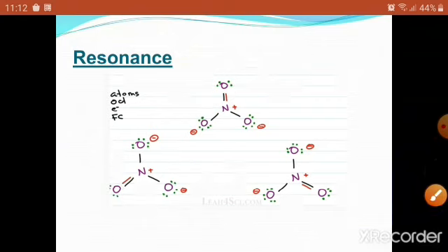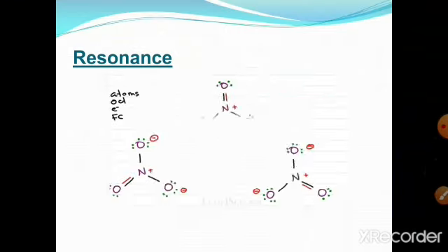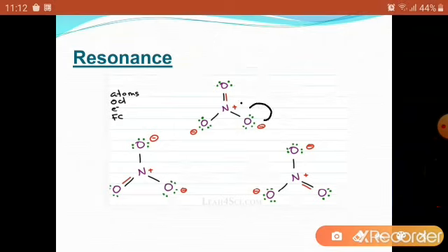electrons. In the next structure, if I want to put the pi bond between nitrogen and oxygen, then this negative charge is shifted between nitrogen and oxygen.